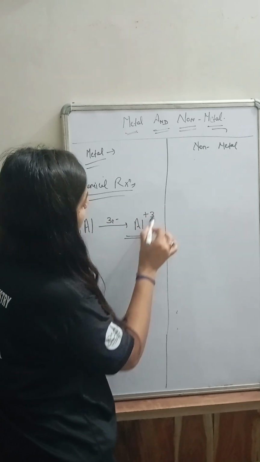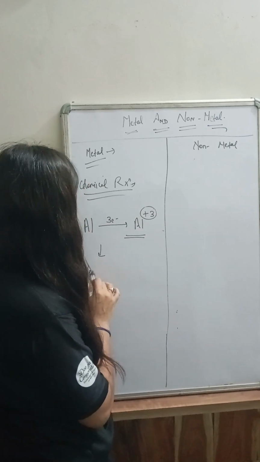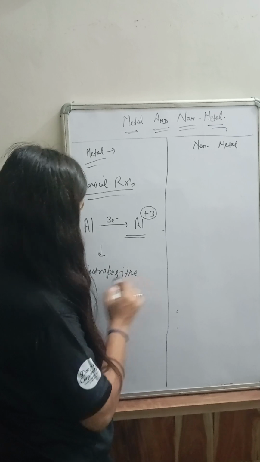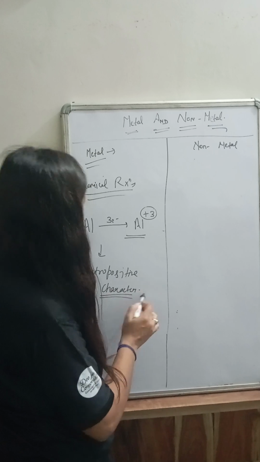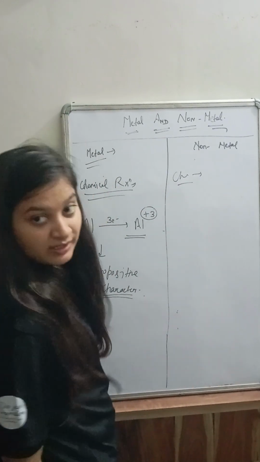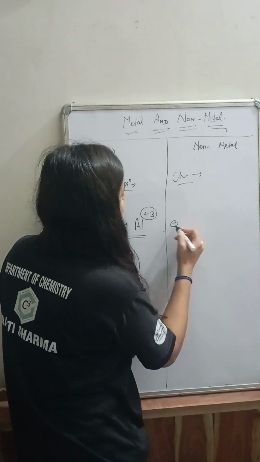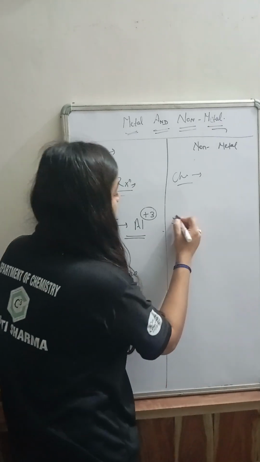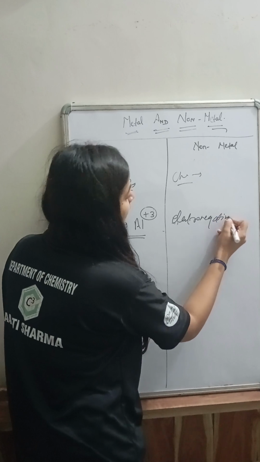That means it has positive ions. That means metals show the electropositive character. On the other side, during a chemical reaction, non-metals can accept electrons and contain a negative charge on them, so that they have the electronegative property.